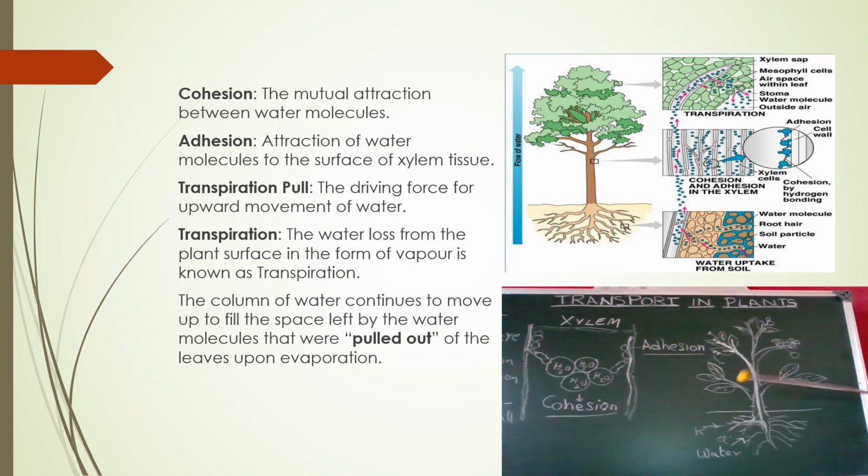Before going to the transpiration pull, we will see what transpiration is. We know that after the water is transported, at last it reaches the leaves, and from the leaf cells, the mesophyll cells, then to the epidermal cells, and from the epidermal cells there is a stoma, and from the stoma the water escapes out in the form of water vapor. That is called transpiration. This process is continuous during the daytime.